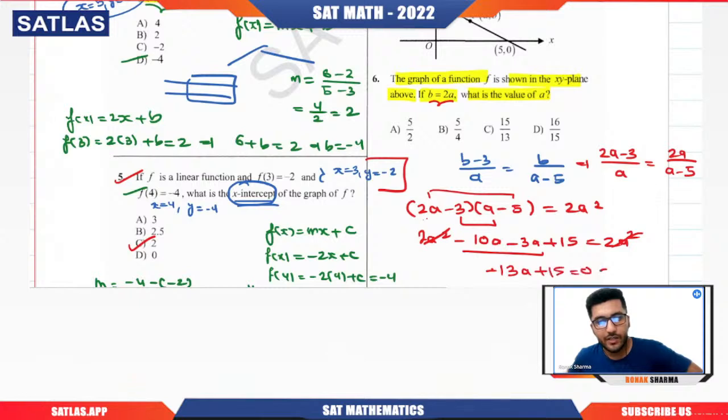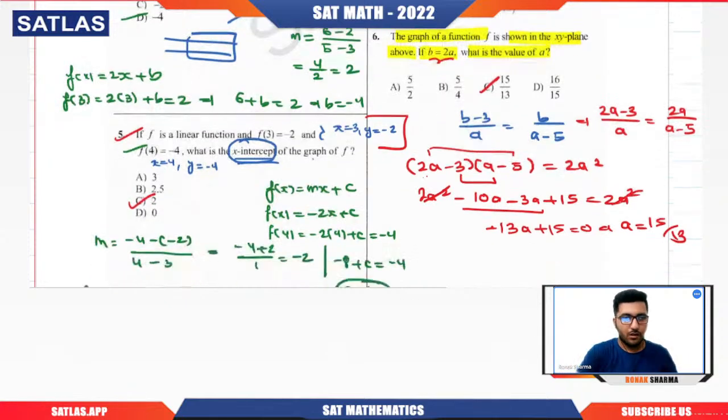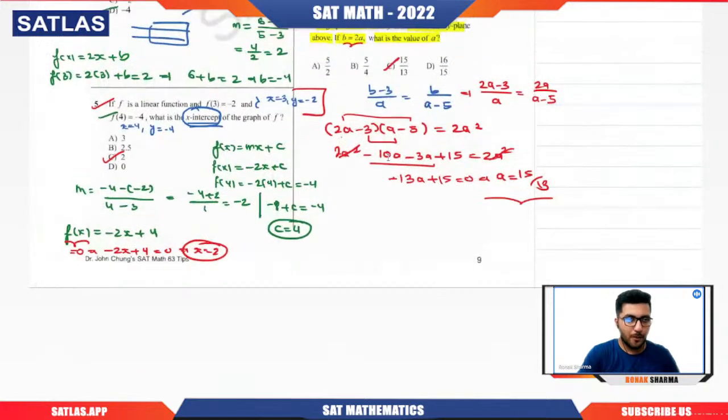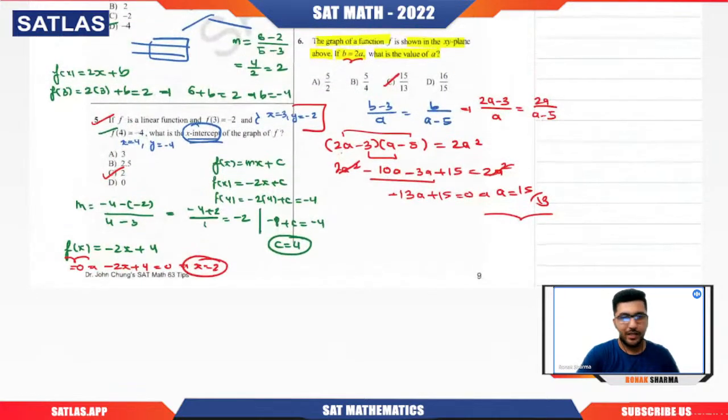Or we can see that a will be what? 15 by 13. So option C is absolutely correct. Got it? Let me scroll it down so that you can see the whole solution. So a will be 15 by 13. Clear with this question? Very interesting question. And I hope you are able to build the conceptual understanding, along with how to build that approach for each question.